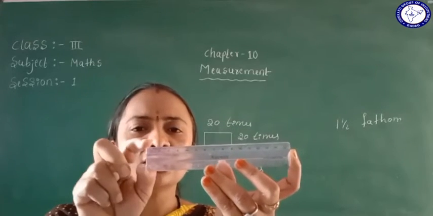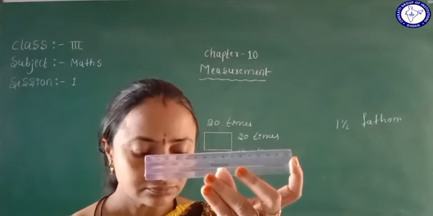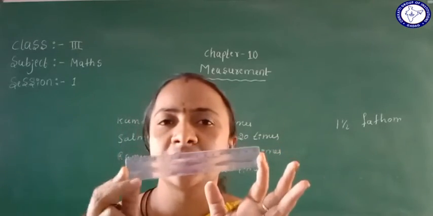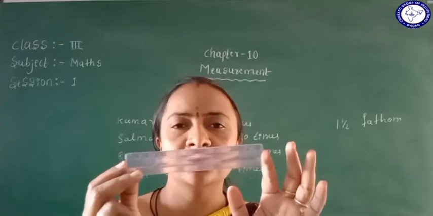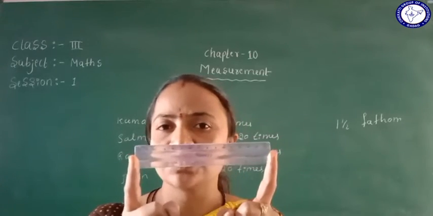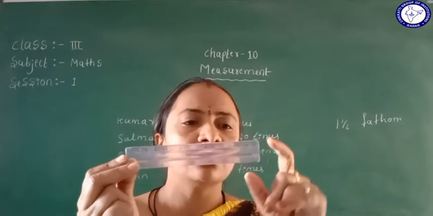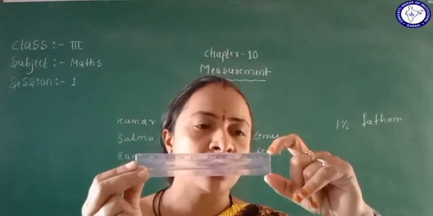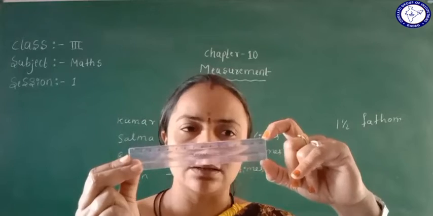So 0 is the first number in the scale. The last number in the scale, if we are using a big scale, is 30. But here we are using a small scale. So how is this scale? The last end of the length is how much? 15 centimeter. Is there 15?